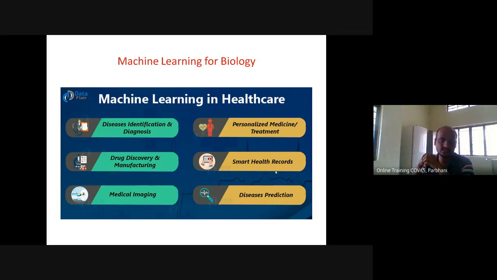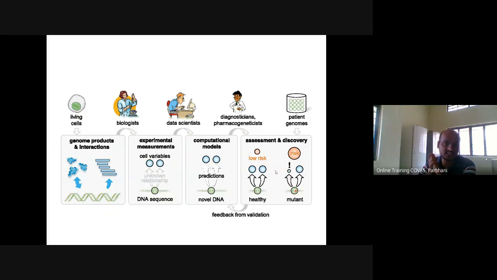Medical imaging, so NMR imaging and X-ray imaging data, so prediction from this imaging data can be done. Which disease is there can be determined with the computer. Disease prediction, we talk about heart disease, kidney disease or liver disease of animals, so this can be predicted with machine learning techniques.